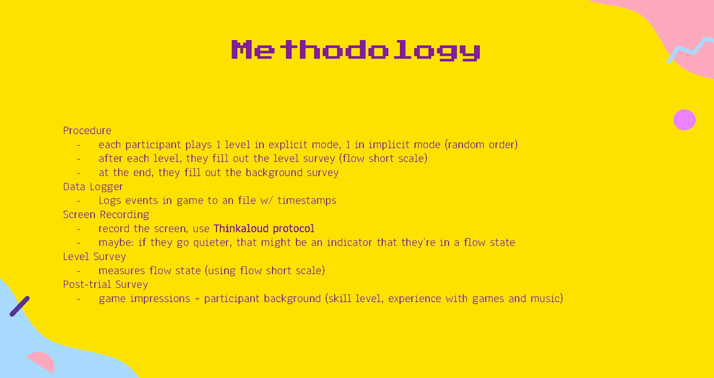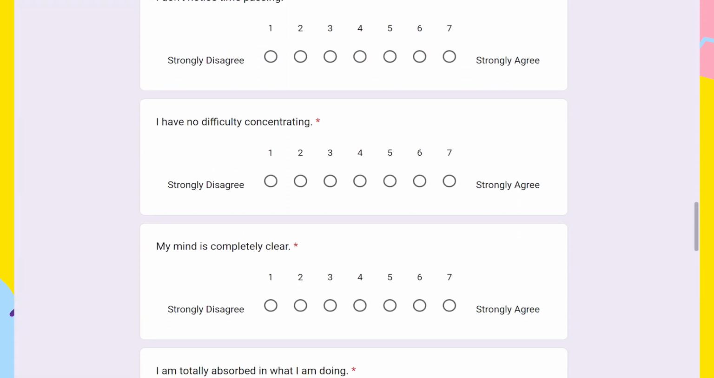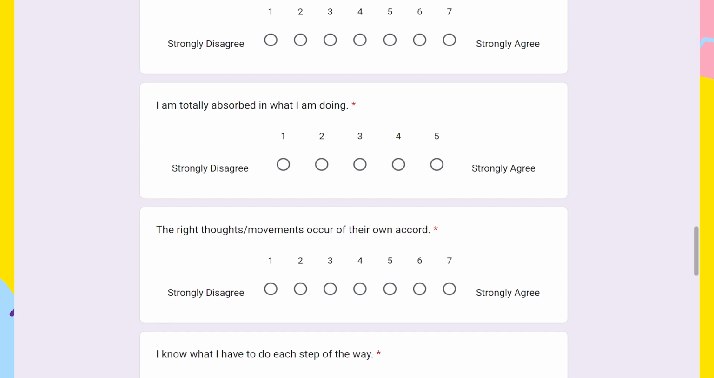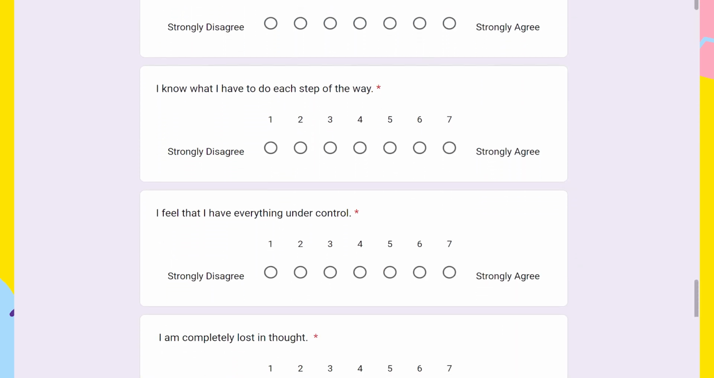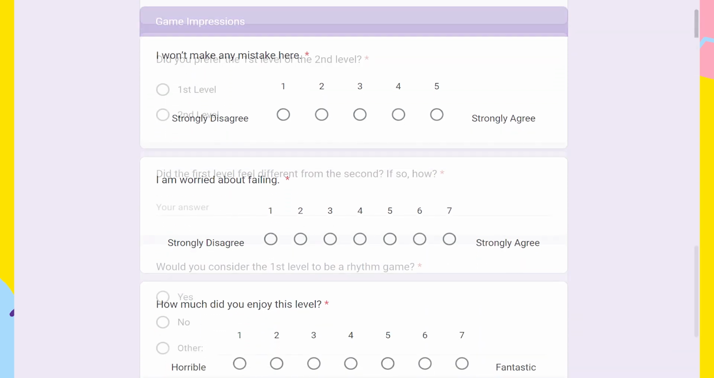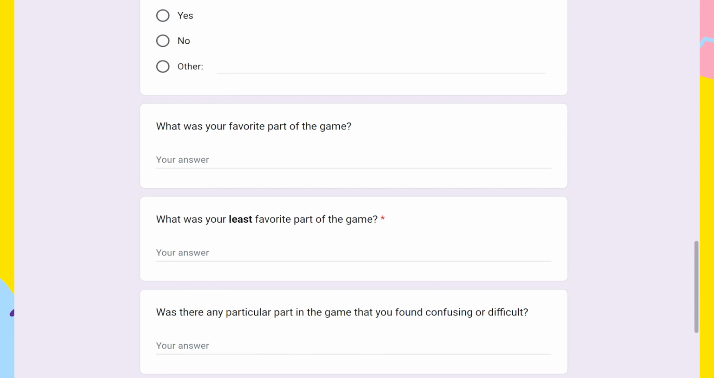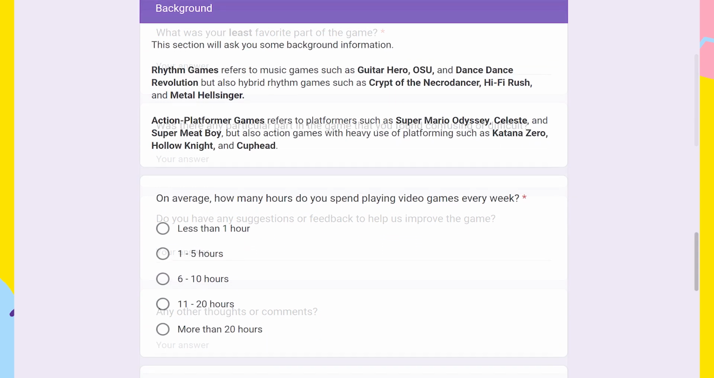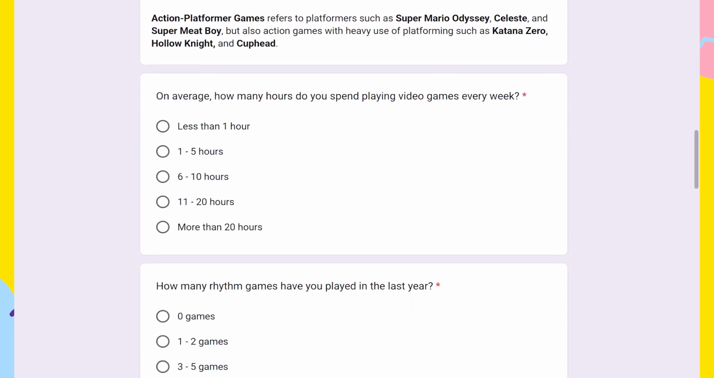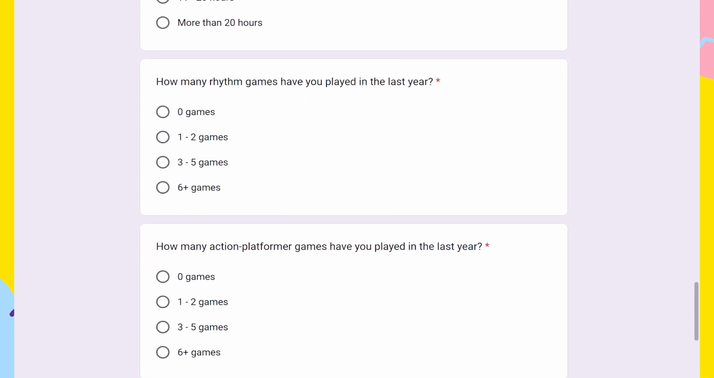Quieter moments might suggest deeper immersion or flow state. The level survey specifically targeted the flow state, again using the flow scale, which is critical for understanding how the game design influences player experience. Finally, a post-trial survey gathered impressions of the game and collected background information such as the participants' skill levels and their experience with games and music.